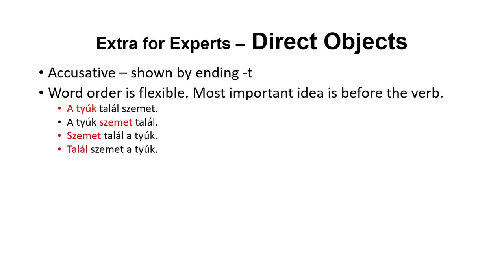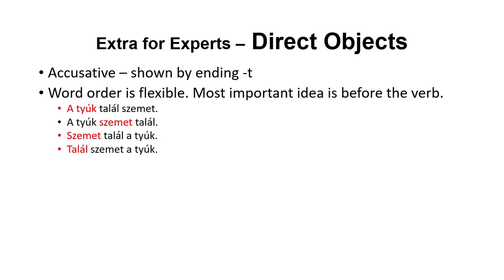So in our first example, a tyúk talál szemet. So the most important thing is the hen. It's the hen that finds the grain, not the donkey. But if we put the szemet before the talál, it's the grain that it finds that is most important. It was looking for water and it found grain.